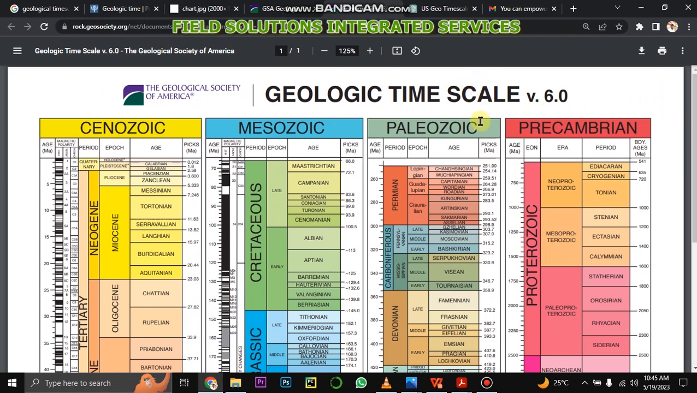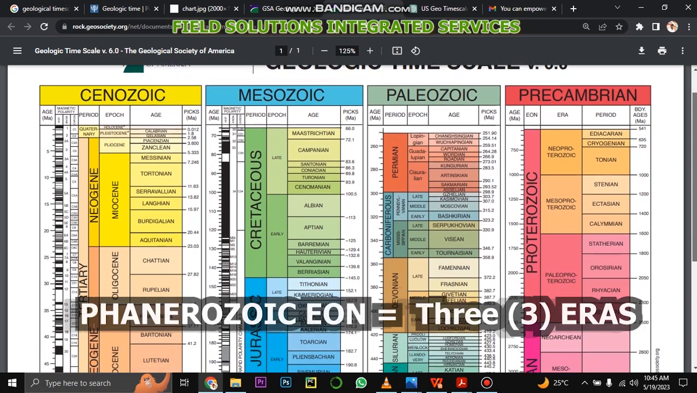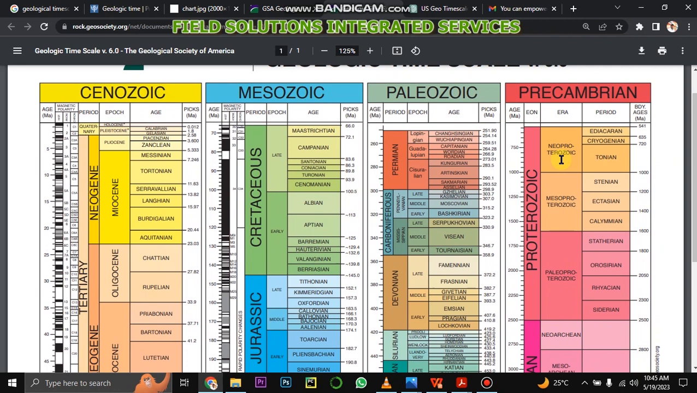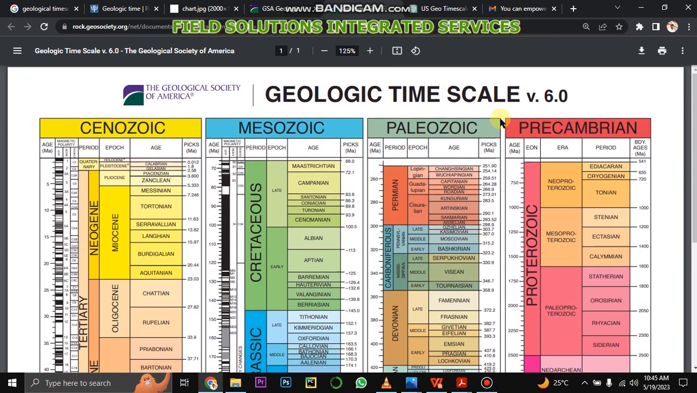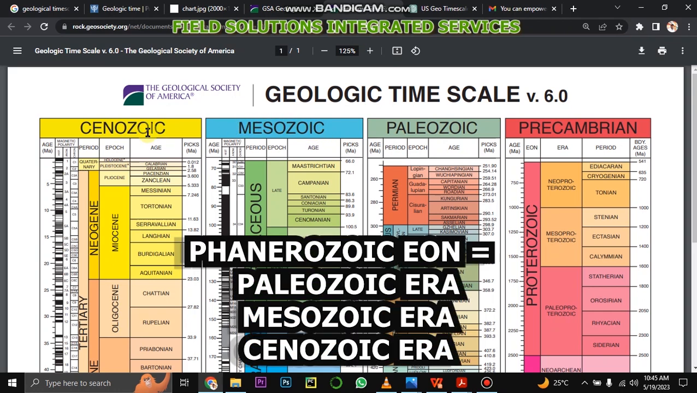Now, focusing on this Phanerozoic eon, it is further divided into three eras. Meanwhile, Hadean, Archaean, and Proterozoic are also divided into their own eras. Just that our main focus on the topic will be within the Phanerozoic eon. So that is why we are focused on the Paleozoic era, Mesozoic era, and Cenozoic era.